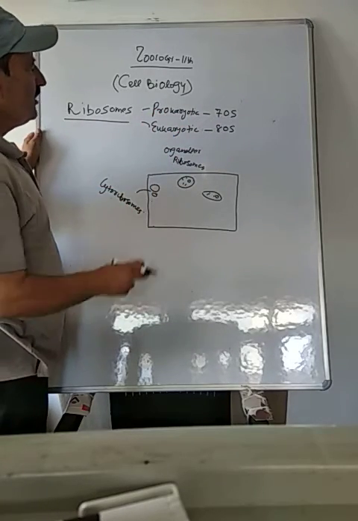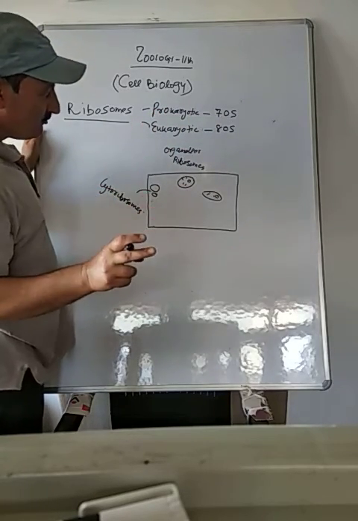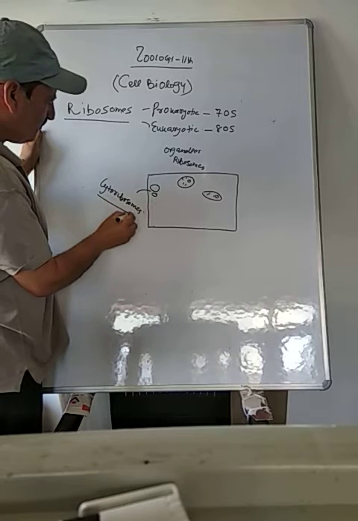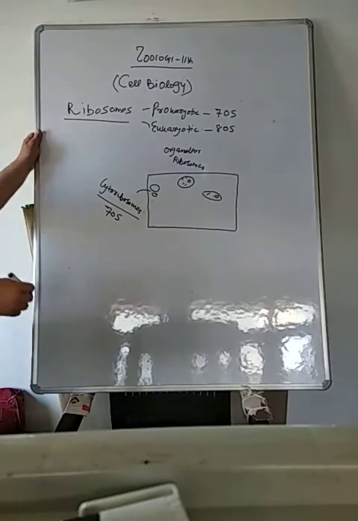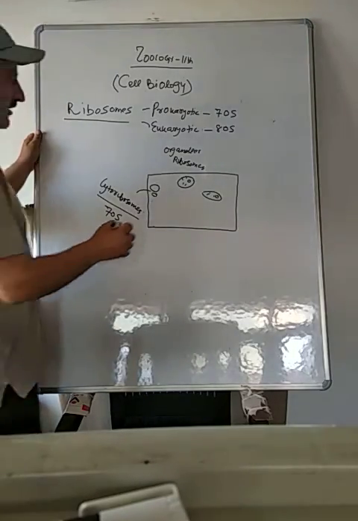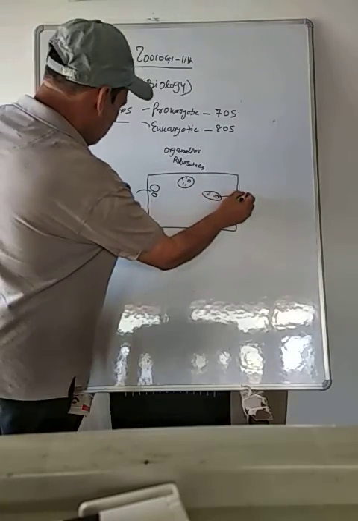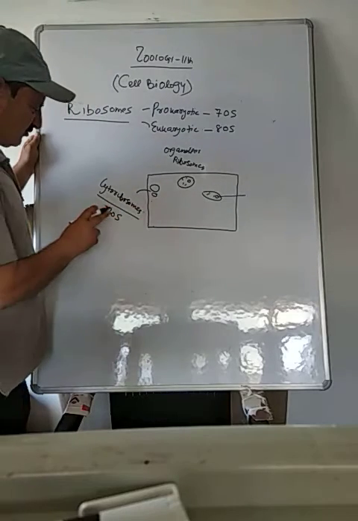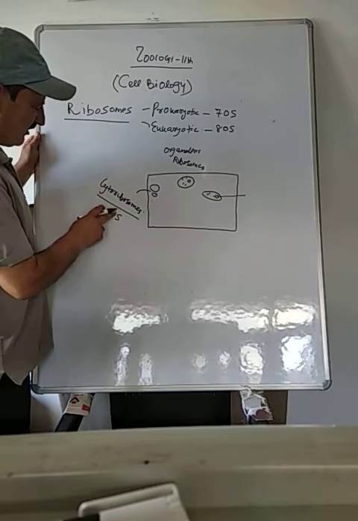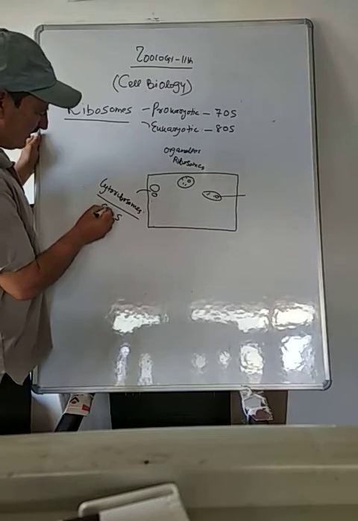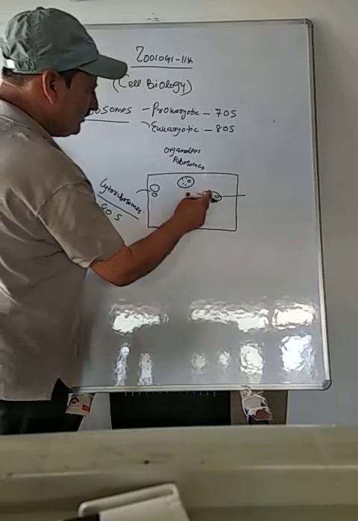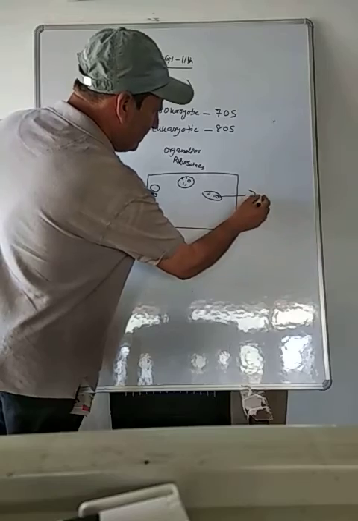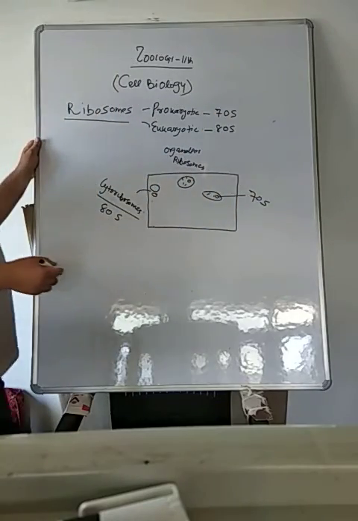In eukaryotic cells, two types of ribosomes are seen. If these are cytoribosomes, they are 80S. And if these are ribosomes in the organelles, they are 70S, equivalent to prokaryotic ribosomes.